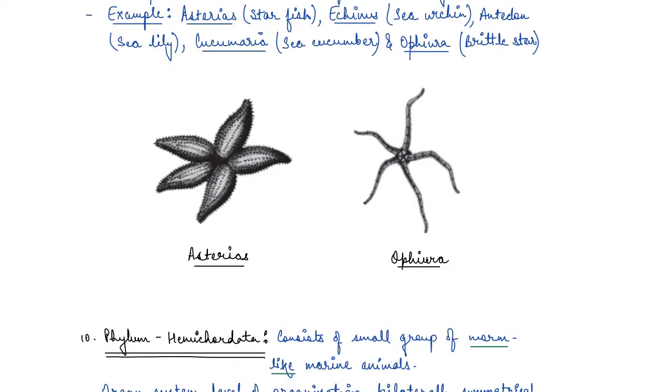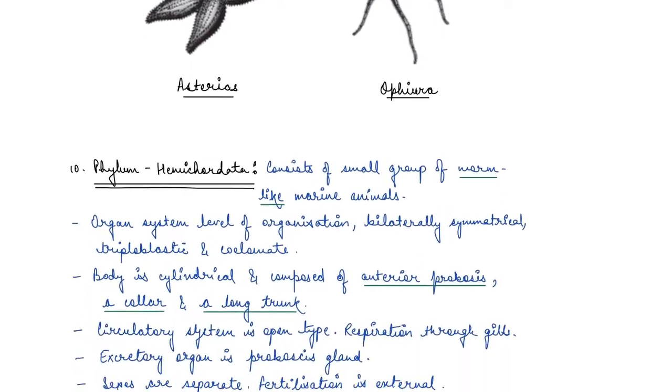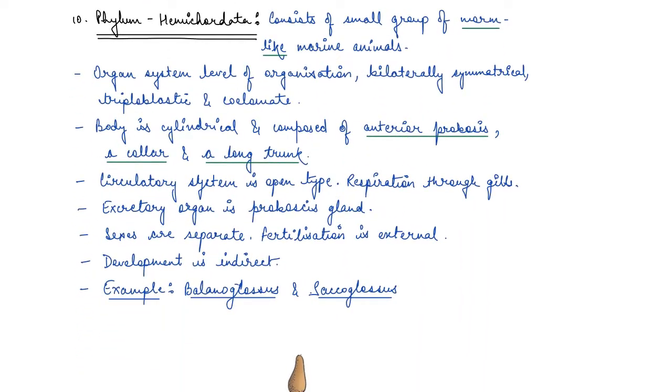Now the next phylum that we are going to cover is Hemichordata. Hemichordata earlier used to be considered as a subphylum of the next phylum, which is phylum Chordata. Later it was placed as a non-chordate because of difference of various characteristic features.